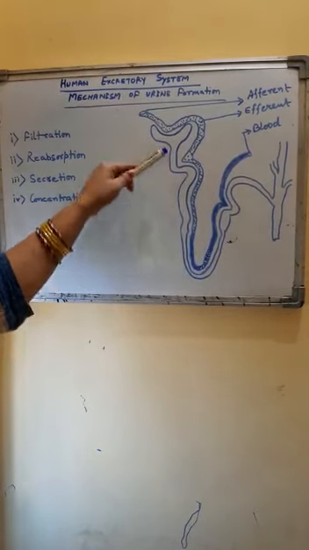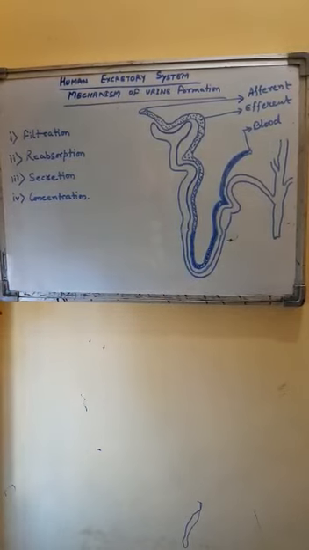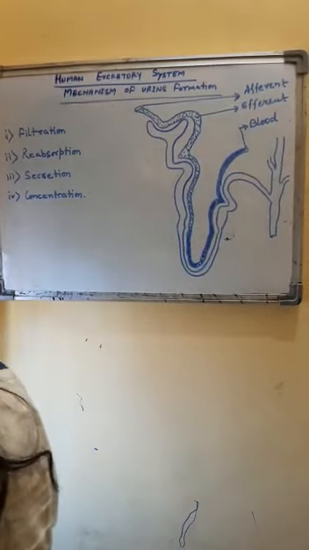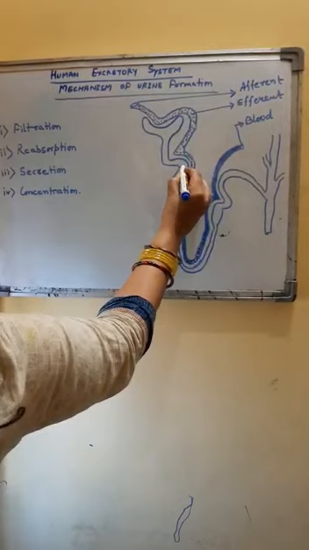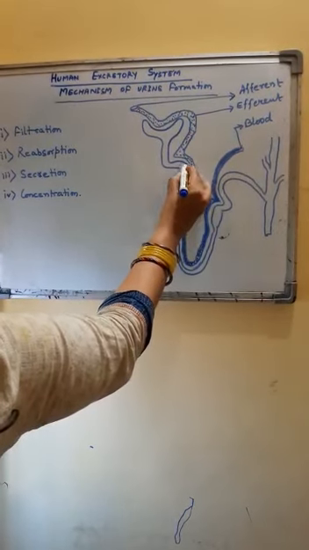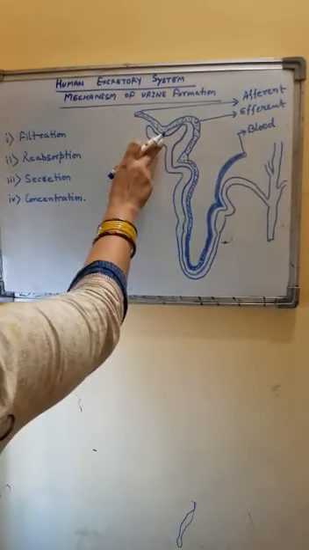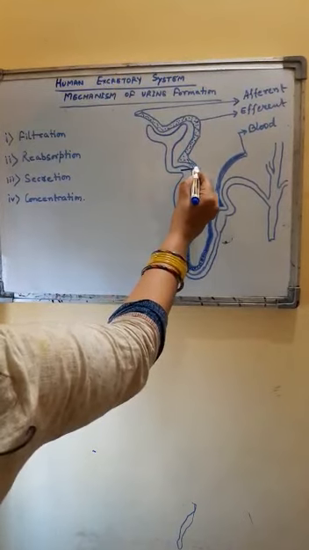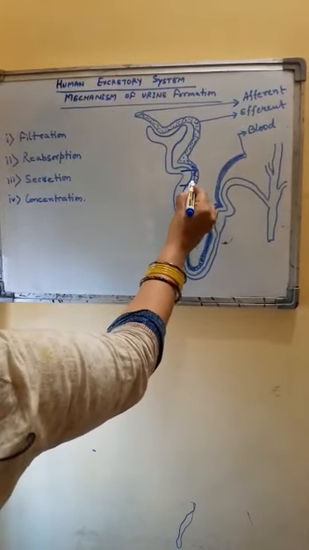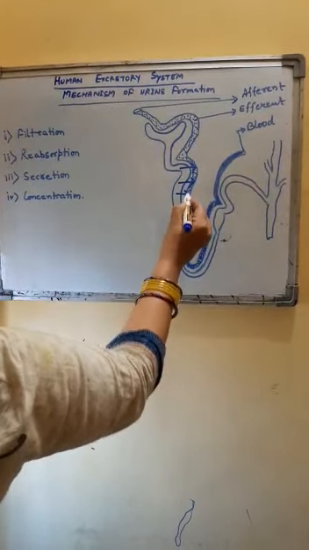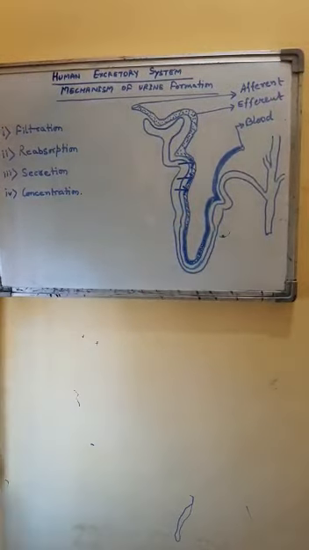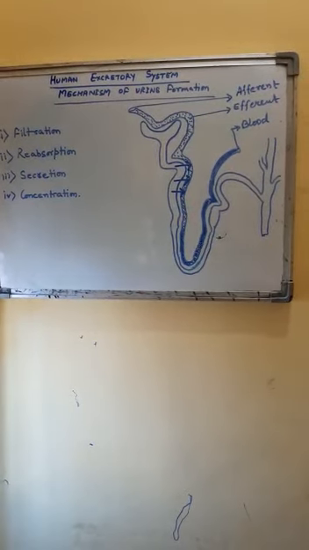All these substances get reabsorbed in the area of PCT. Reabsorption means the substances which are present here are again given back or released out. This takes place in the area of PCT.